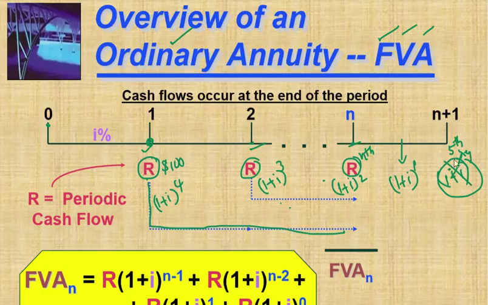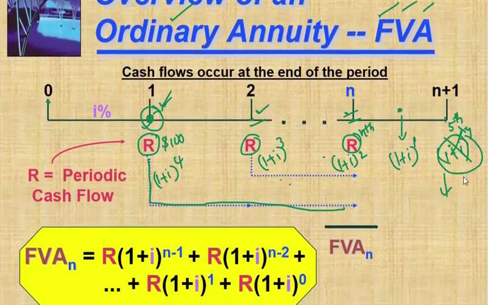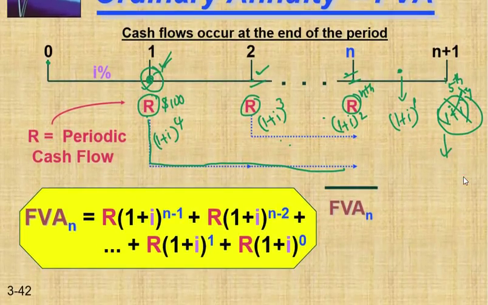So on this periodic payment you are going to calculate interest for 4 years, because till 4 years you are not taking any amount back. You are investing for 4 years. Here you are investing for 3 years. From this point you are investing for 2 years. From this point you are investing for 1 year. For this point you are paying and you are getting the same amount. Okay, so like that, if you calculate all these things, this is future value annuity. The formula is here. Got it?